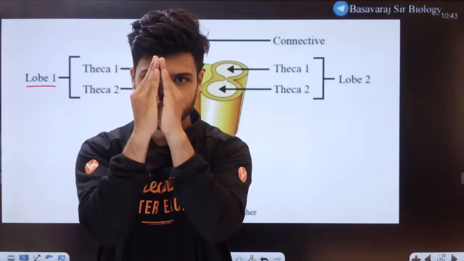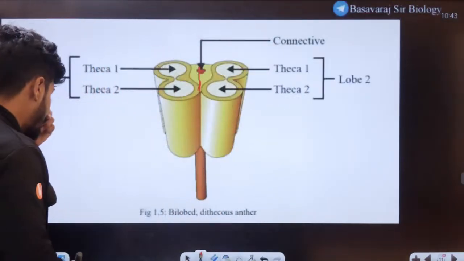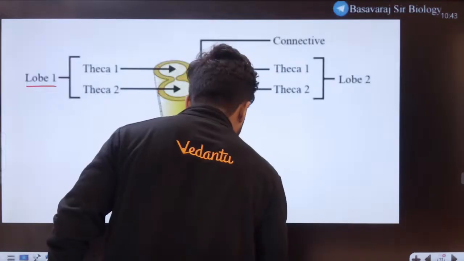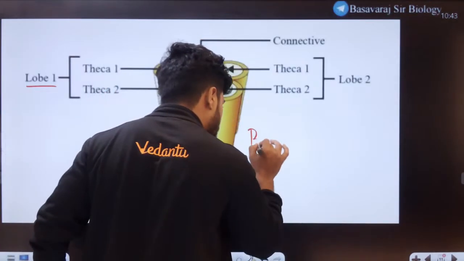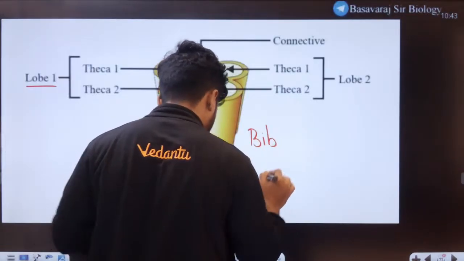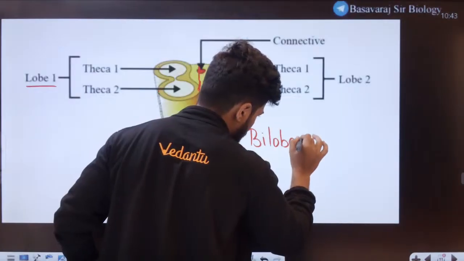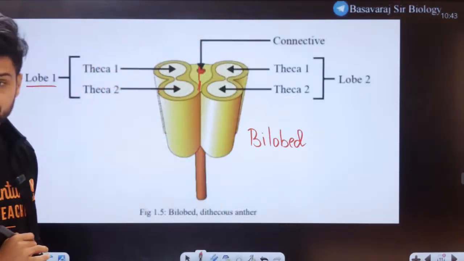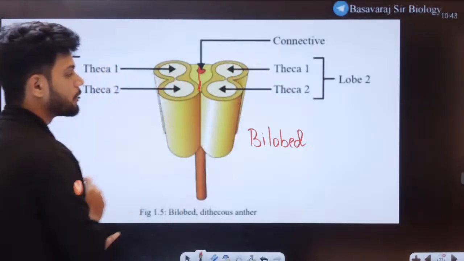So how many lobes are there? There are two lobes. So can I call it a bilobed structure? Tell me yes or no in the chat. It is called bilobed. So lobe 1, lobe 2, bilobed structure.